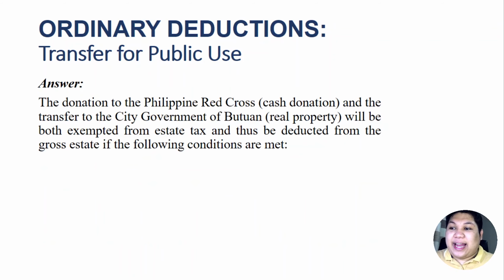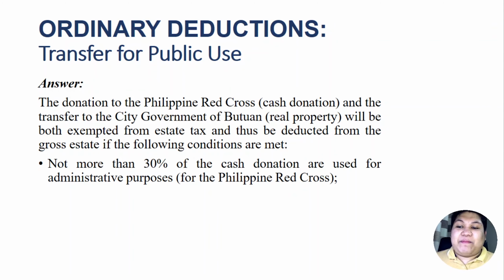So here are the answers. The cash donation to the Philippine Red Cross and the transfer of the real property to the city government of Butuan will be both exempted from the estate tax and thus be deducted from the gross estate if the following conditions are met.